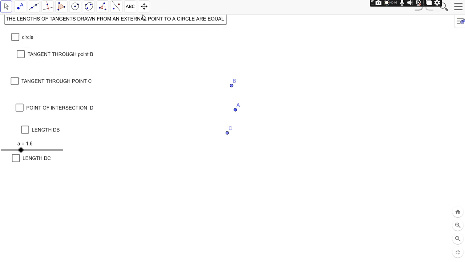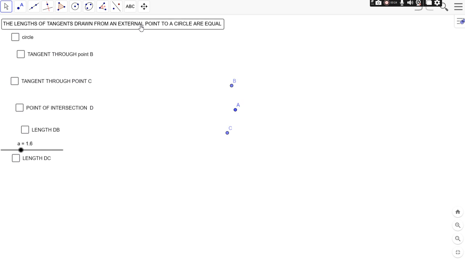Dear students, in this lecture we'll discuss another property related to a circle. First of all, we'll discuss the number of tangents from a point on a circle, right? We have defined tangent in our previous video lecture. Now we'll talk about the number of tangents from a point on a circle.